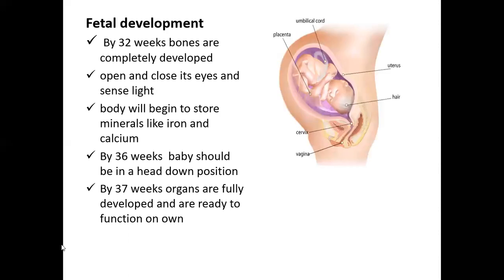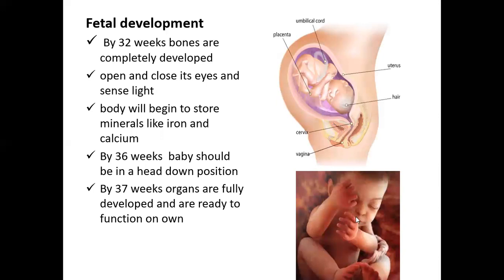Now, if you see, by the end of the third trimester, the baby is completely developed, and as it approaches 36 weeks, it tries to incline in a downward position with the head down, providing the right position for the natural birth. So this is again a scan image of a fully developed baby in this trimester.